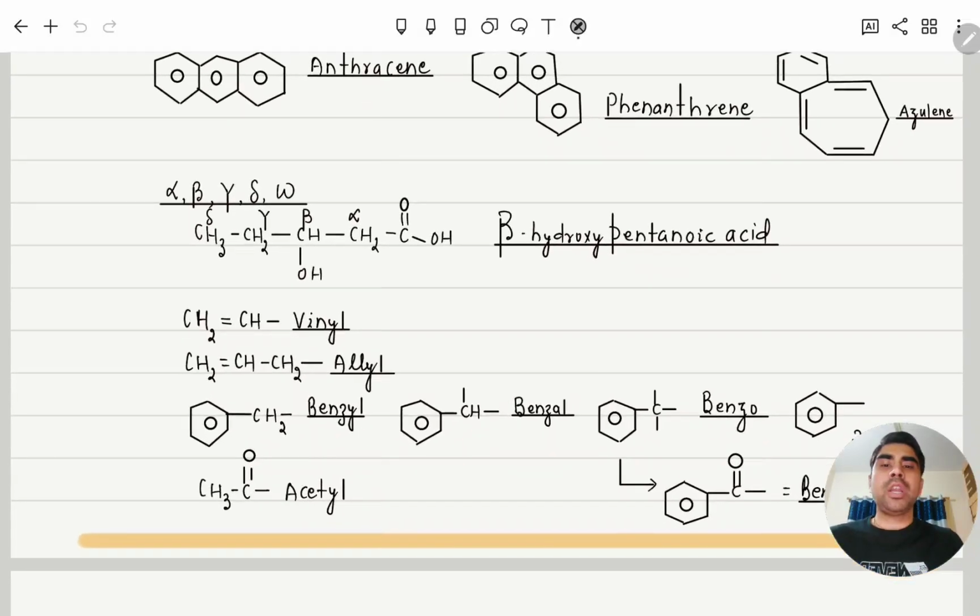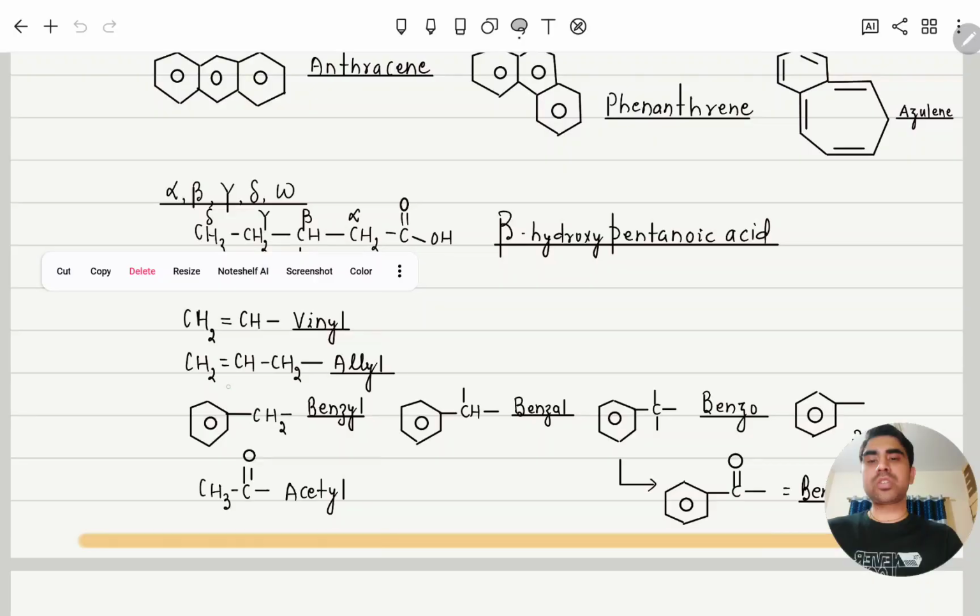In writing IUPAC naming of organic compounds with functional groups, this carbon is alpha carbon, this is beta, this is gamma, this is delta. So instead of 3-hydroxy, we can write 2-beta-hydroxy pentanoic acid. Similarly, this system is called vinyl system, if the carbon is sp2.